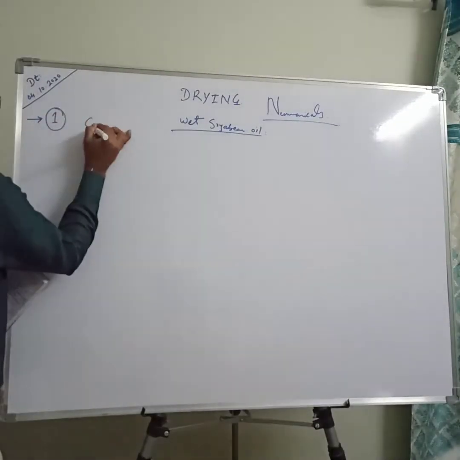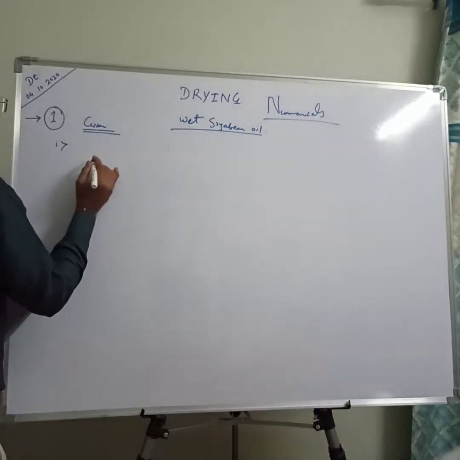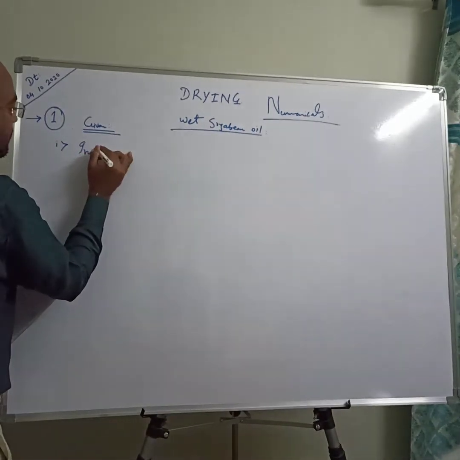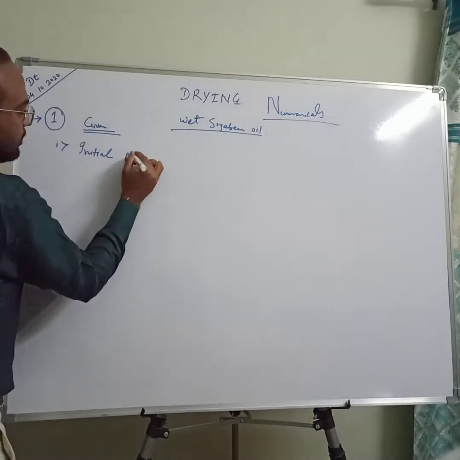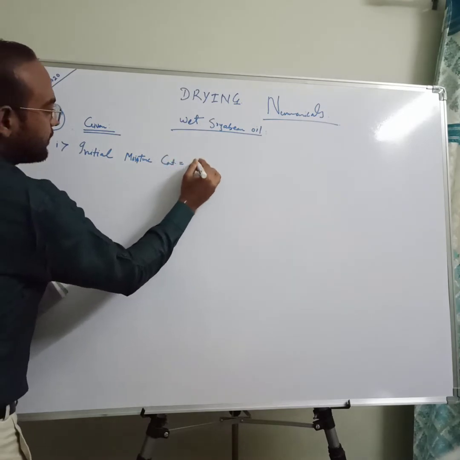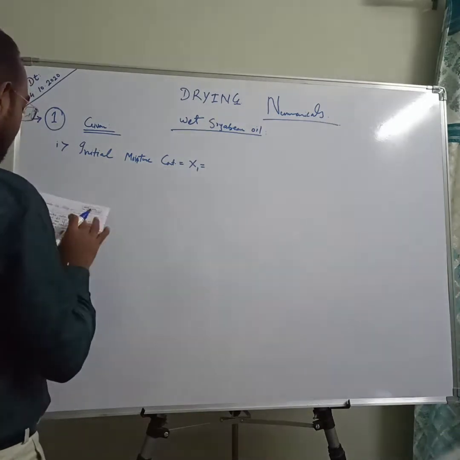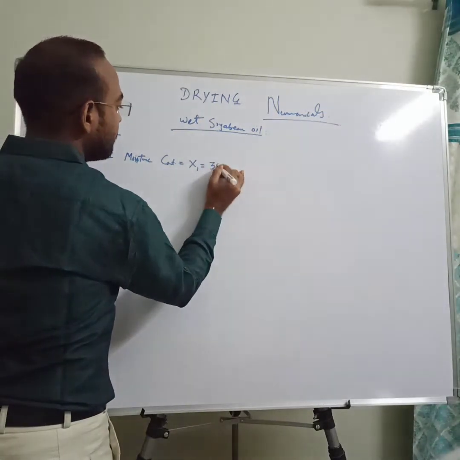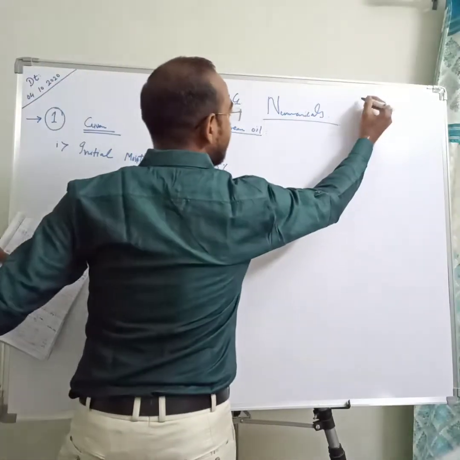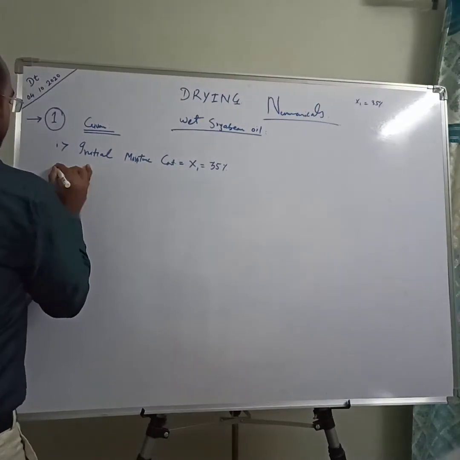We just go through it step by step. Initially we can write the given things. What is given? First thing is the initial moisture content, that is x1. Initial moisture content x1 is 35%. You can write x1 as 35% here.